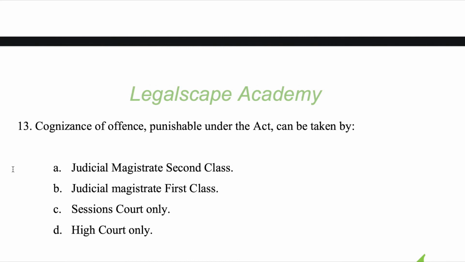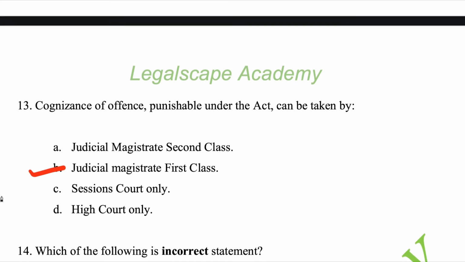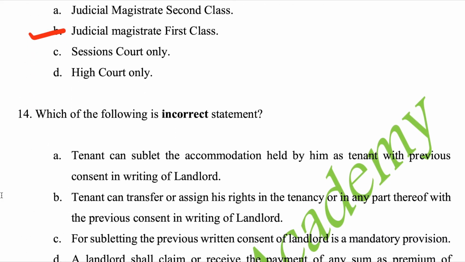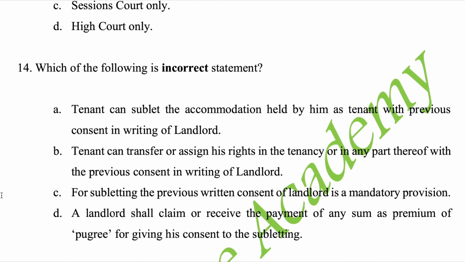Cognizance of offense punishable under this act can be taken by A. Judicial Magistrate second class. B. Judicial Magistrate first class. C. Sessions Court only. D. High Court only. Correct answer is B. It is given in section 44, clause 1. Next question. Which of the following is incorrect statement?